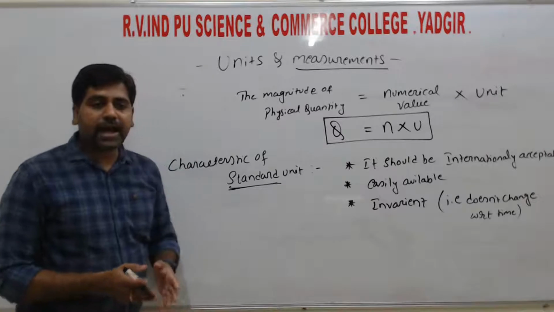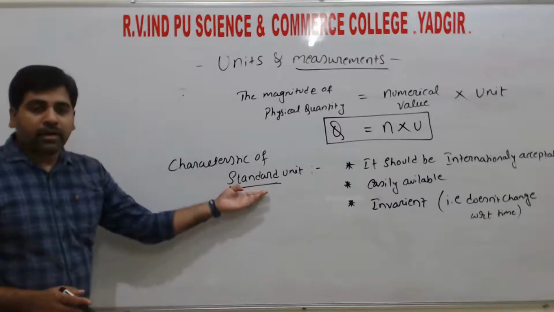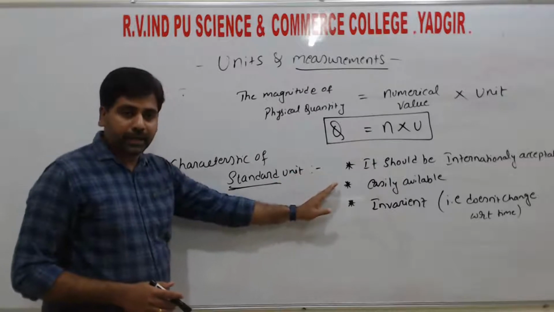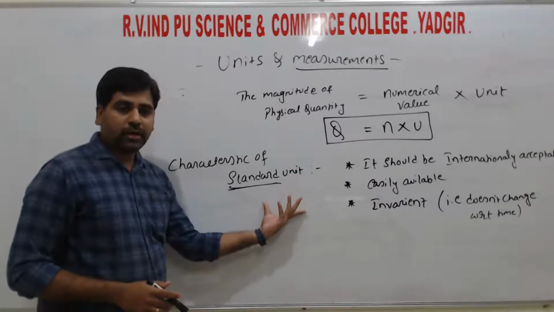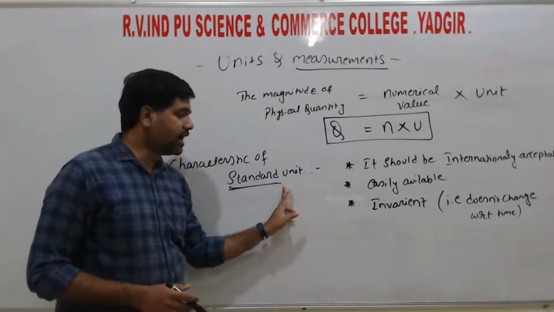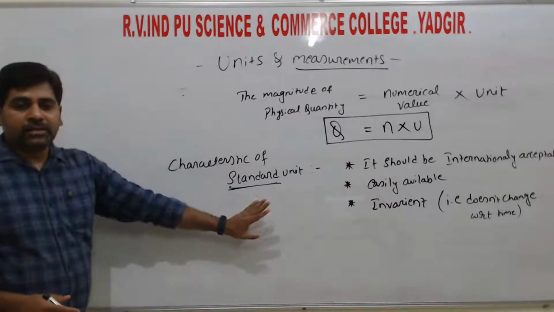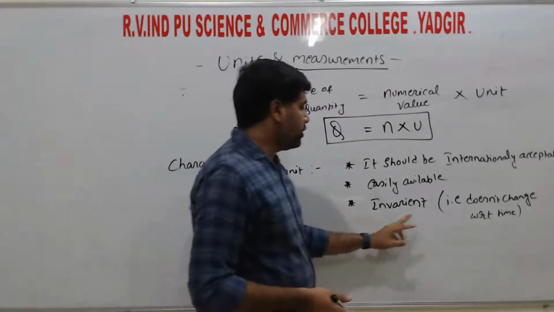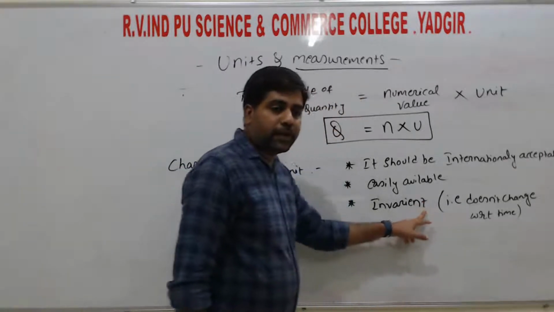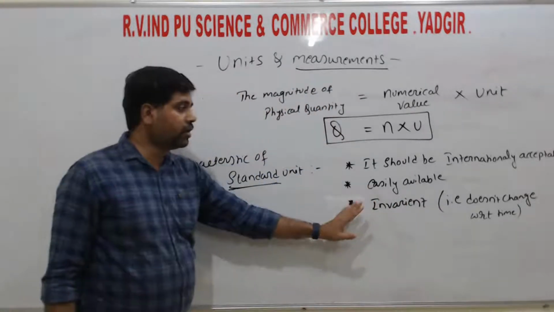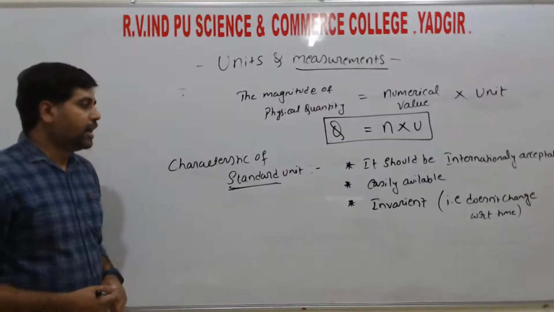If I consider an ice cube as a standard unit, as time passes, the ice cube goes on melting and its size goes on decreasing. Hence, we also can't say it is a standard unit. So the third important characteristic is that it does not change with respect to time. That is, it should be invariant.